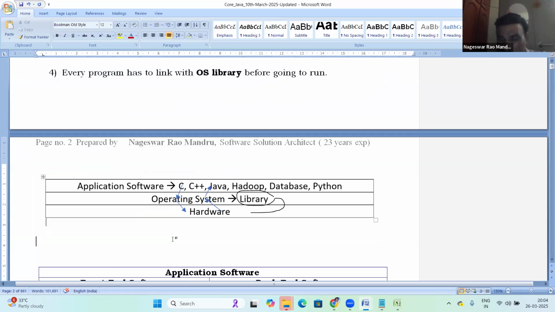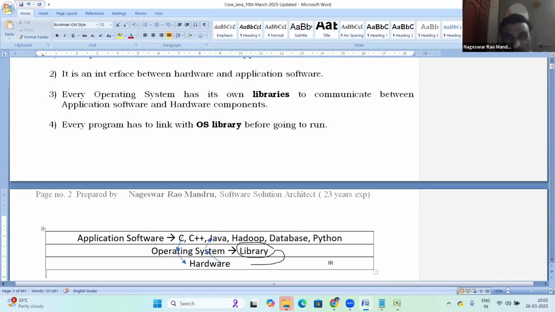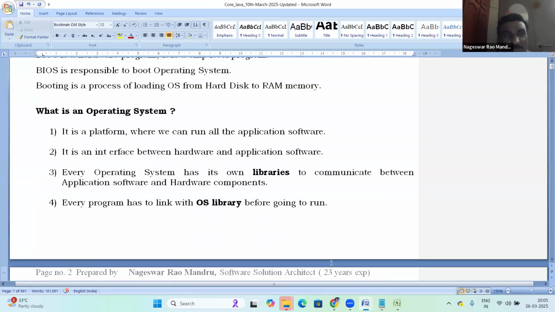Just to be cool, try to listen to this class very clearly and follow this document. You don't try to write any running notes. Try to concentrate on the class. Don't write any running notes, not necessary. Everything is in the document, in the same order. My class order and this document order is the same, no change. Even a single line is not missing.